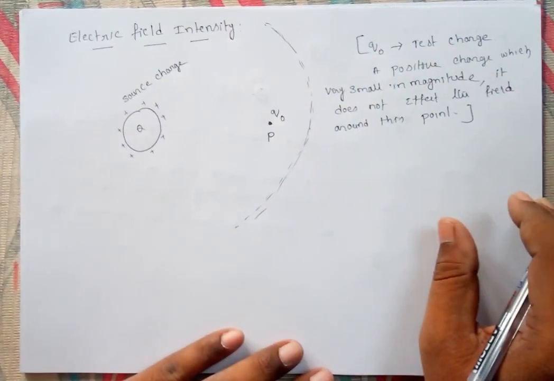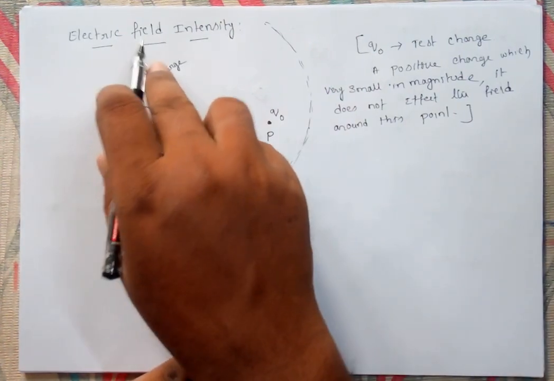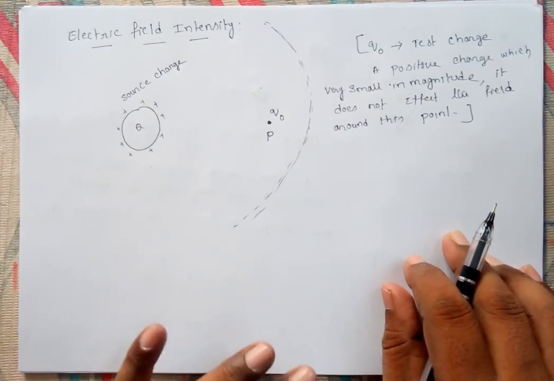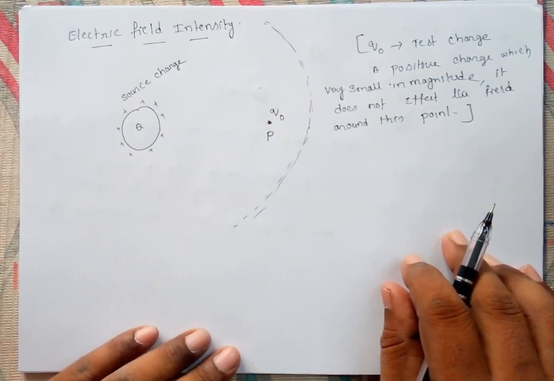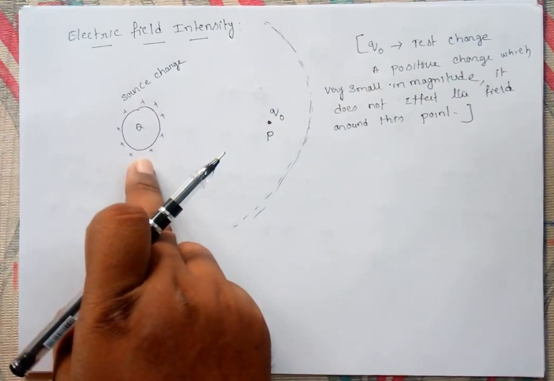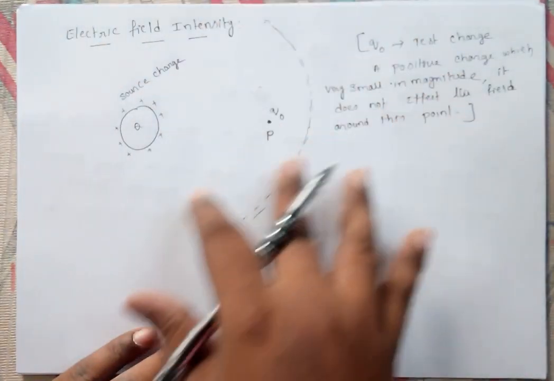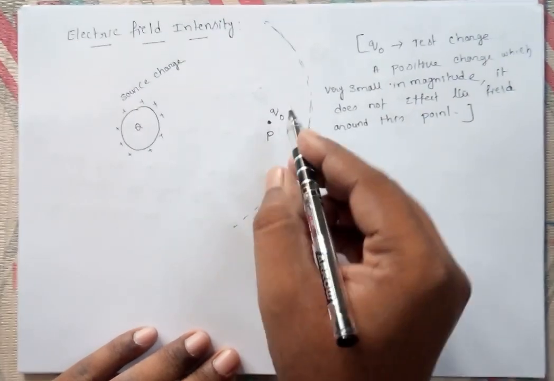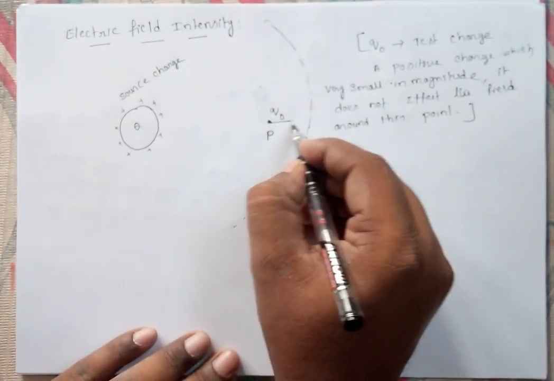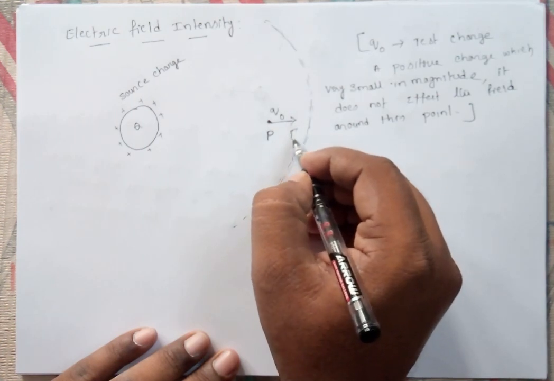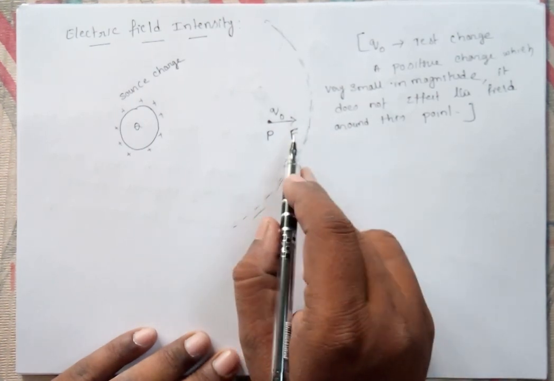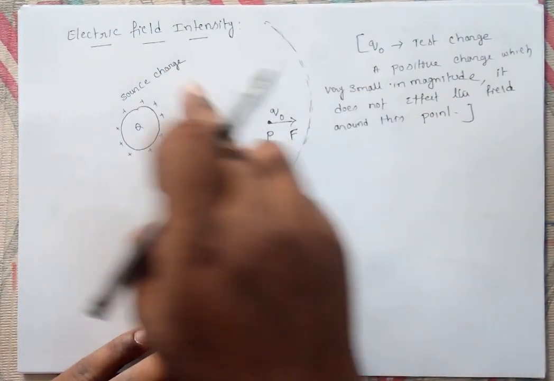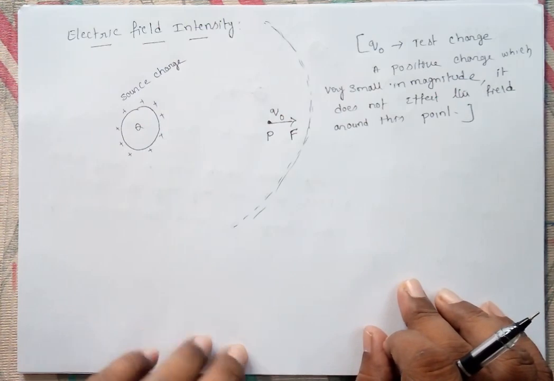Now according to the definition, electric field intensity, which we also call electric field strength: what is the electric field intensity? We have discussed that this charge is there, and in this electric field we located a test charge. This test charge will experience a force, and this force experienced per unit test charge at this point is called the electric field intensity.